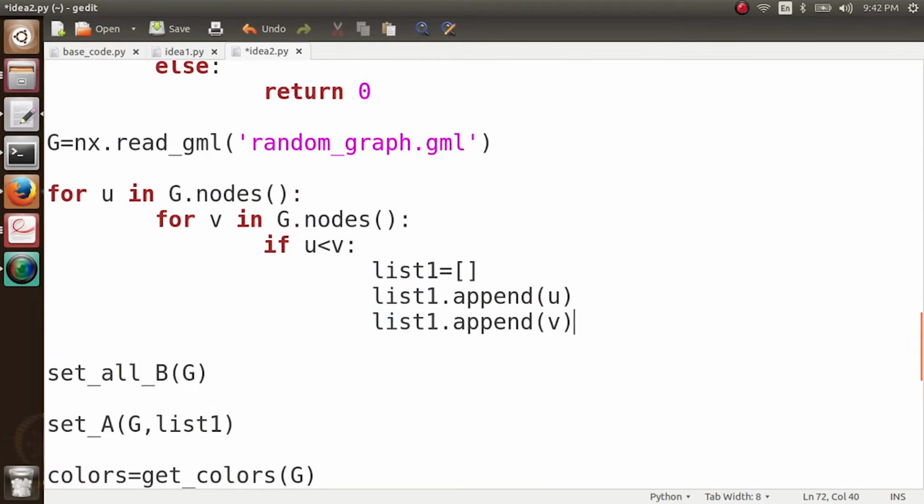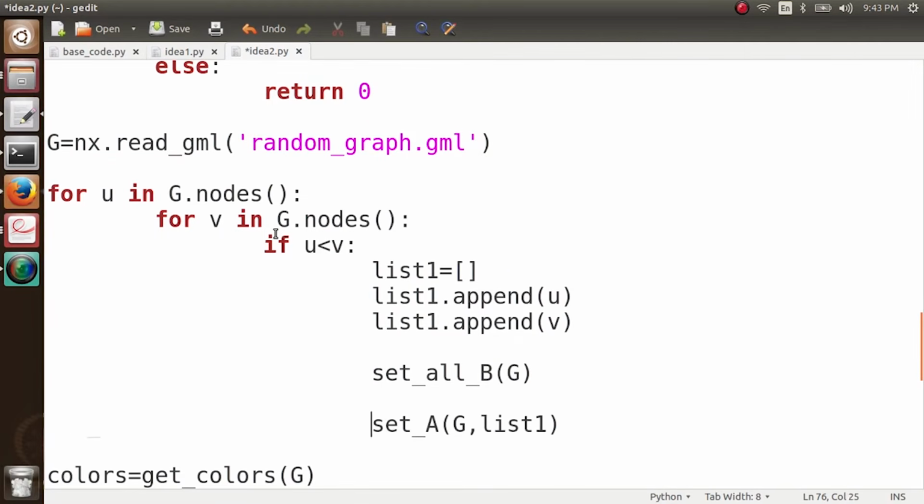So what is happening here? Now list1 consists of my initial set of adopters. So this particular loop condition will go through and take each and every set of two nodes in my network, and after taking each and every set of two nodes in the network, we can see whether my cascade was complete or not.